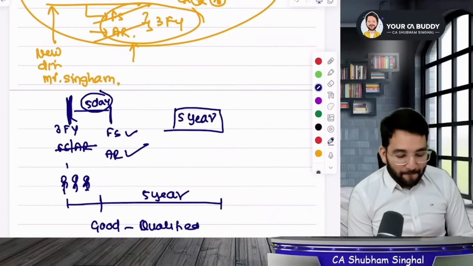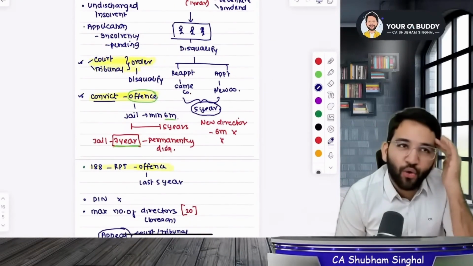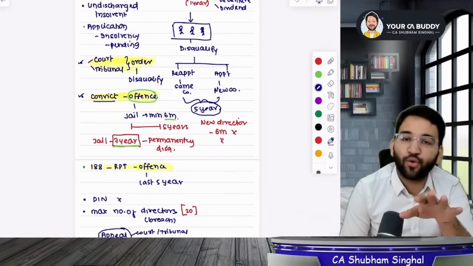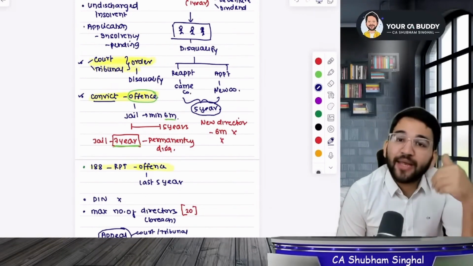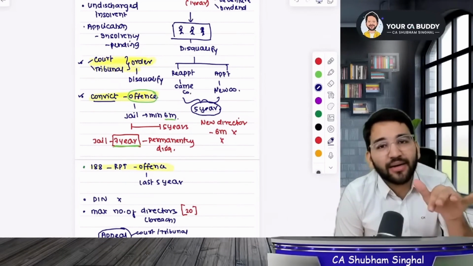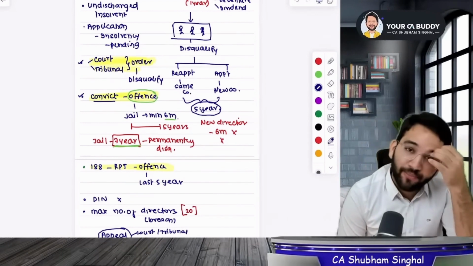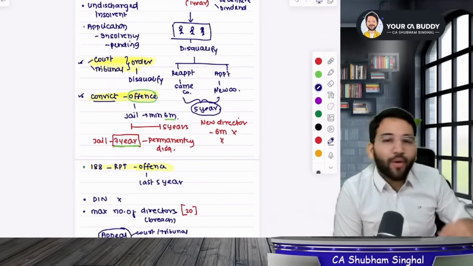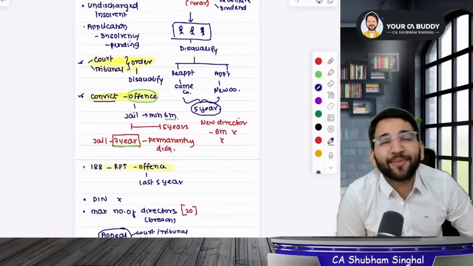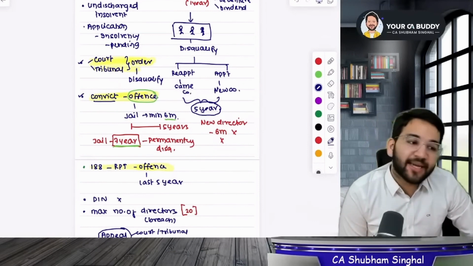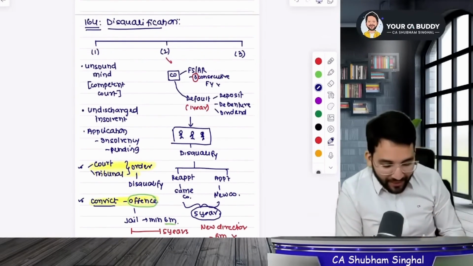Okay? The Companies Act only stops you in so many cases, like if you are insane, insolvent, going to jail, or if it's some related party transaction fraud, you are not eligible. If your company is not filing the financial statements or annual returns and not making the deposit for a year, you will be disqualified. But let me ask, is there any additional ground like your age should be 18 years, 21 years, or you should at least have a BCom or a CA degree? Are there some additional grounds? There's nothing like that. Do you understand?